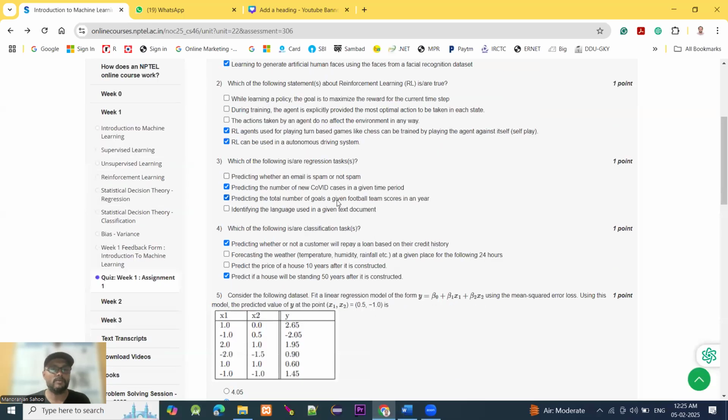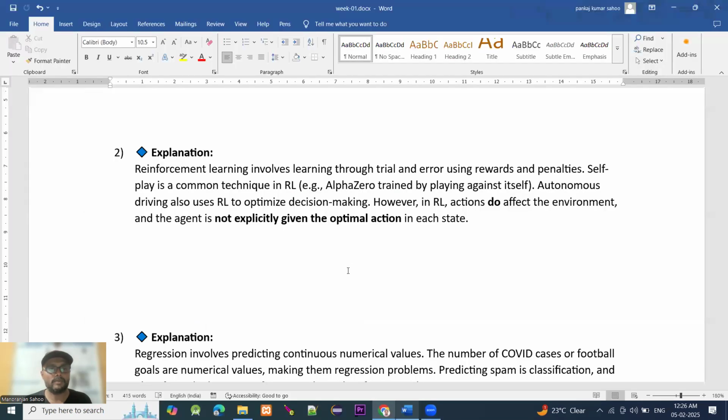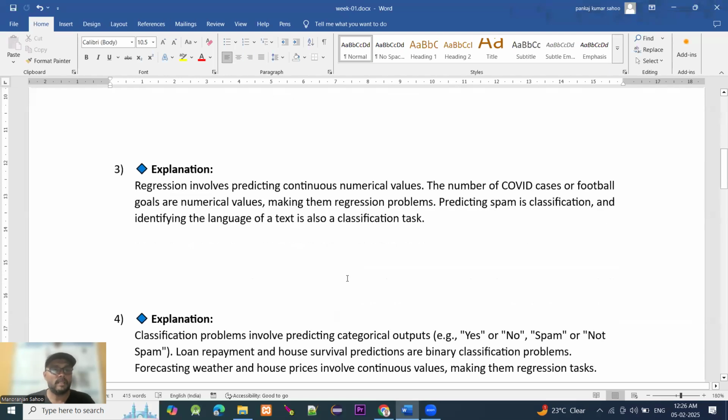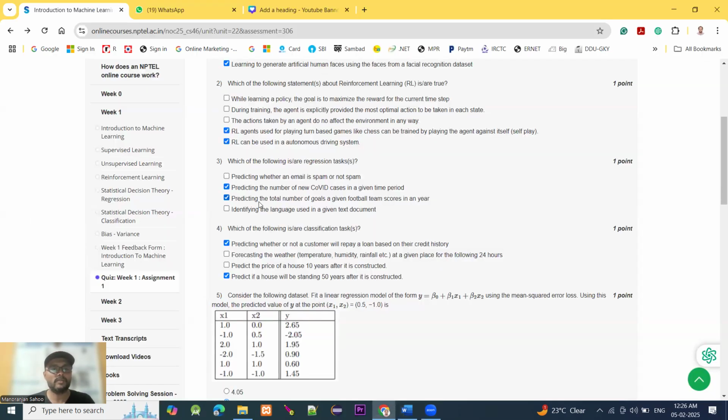Moving to question number 3: which of the following is or are regression tasks? Two options we choose here: predicting the number of new COVID cases in a given time period, and predicting the total number of goals a football team scores in a year. Why do we choose these two answers? Because regression involves predicting continuous numerical values. The number of COVID cases or football goals are numerical values, making them regression problems. Predicting spam is classification, and identifying the language of text is also a classification task. That's why we choose these two options.